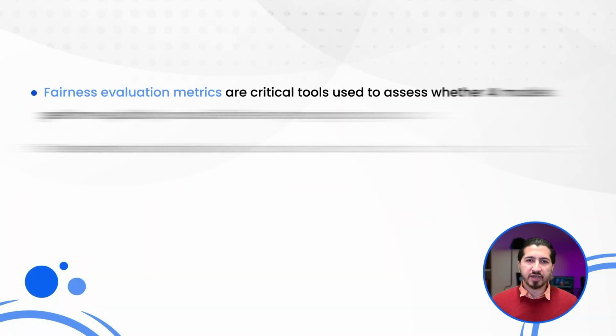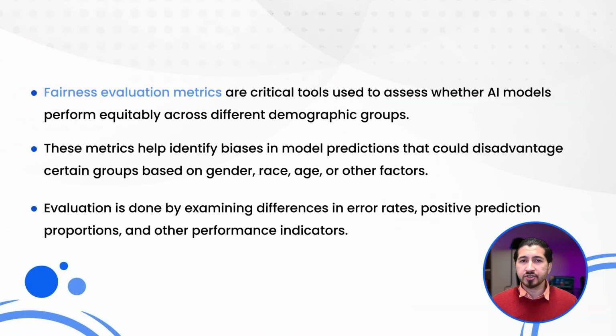Lower perplexity values demonstrate the model's confidence and accuracy in its predictions, suggesting a better understanding of the context "the cat sat on the mat." And we also have fairness evaluation metrics, which are critical tools used to assess whether AI models perform equitably across different demographic groups. These metrics help identify biases in model predictions that could disadvantage certain groups based on gender, race, age, or other factors. It can be done by evaluating differences in error rates, positive prediction proportions, and other performance